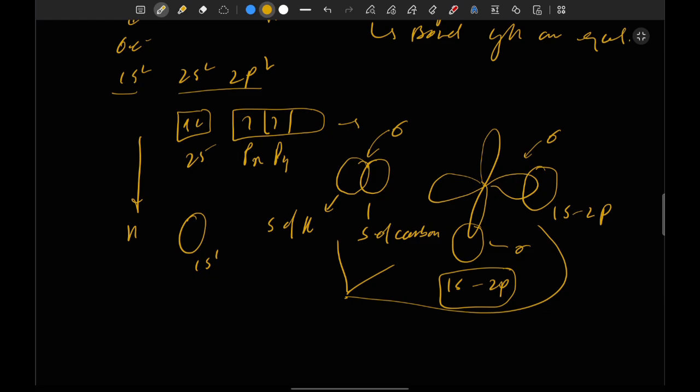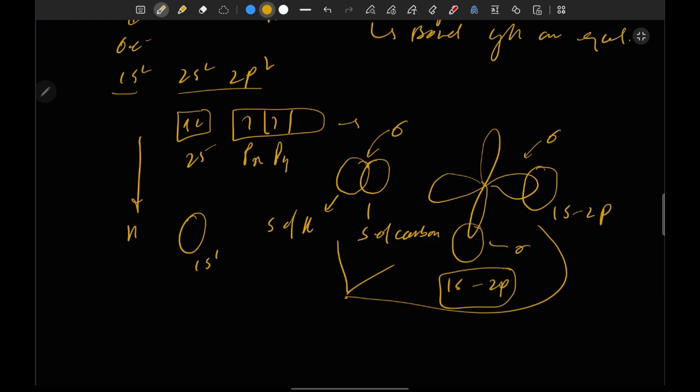And the next question: here is the overlapping of 1s and 2s orbital, and here is the overlapping of 1s and 2p orbital. So the bond length of this and the bond length of this are not the same. They are different according to VBT.